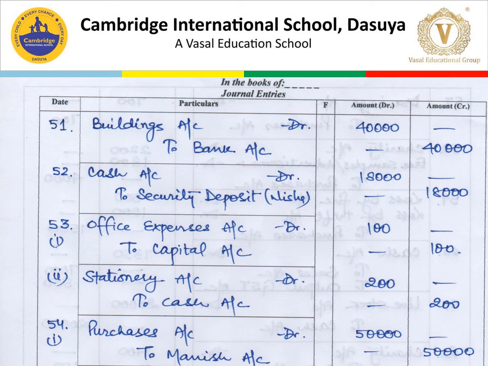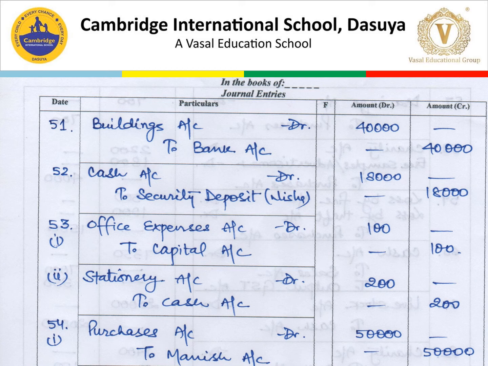The entry for transaction number 51 is buildings account debit to bank account. Shed is not an account. Shed is a part of building. That's why building is debited. Then cash account debit to security deposit. Nisha is appointed as a cashier. So security deposit from an employee is a liability. So cash account debit to security deposit, credit the giver 18,000.